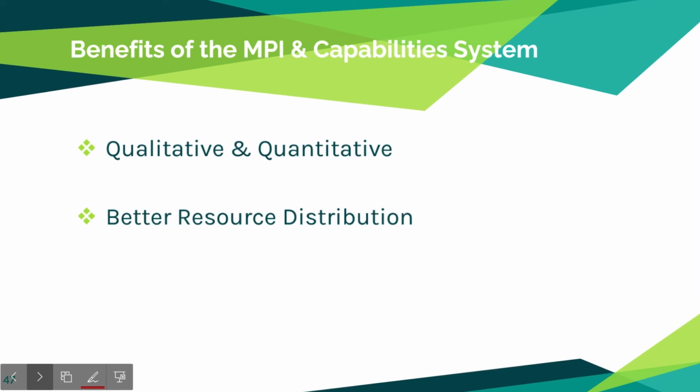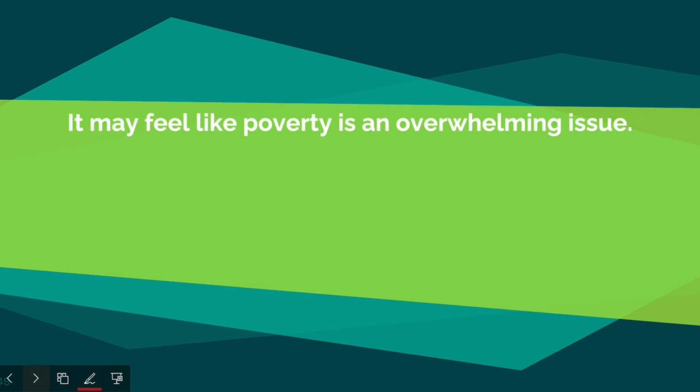However, that is why we have this two-part measurement of poverty with so many specifics of what exactly is lacking. The MPI measurement shows us an image of who is struggling the most, and the capabilities measurement shows us who else is struggling, but not quite enough to be classified as MPI poor. This allows us to direct aid to the MPI poor first and foremost, but also continue to improve the everyday lives of those who are capability poor. The detailed criteria used allow this two-part poverty measurement system to be easily utilized all over the world, and it allows legislators to see what exactly people are lacking so it can be addressed quickly and effectively.